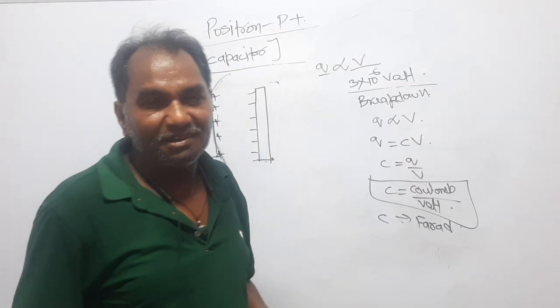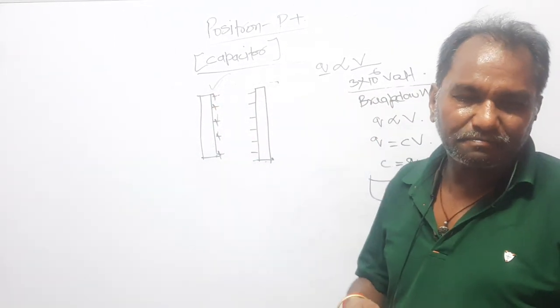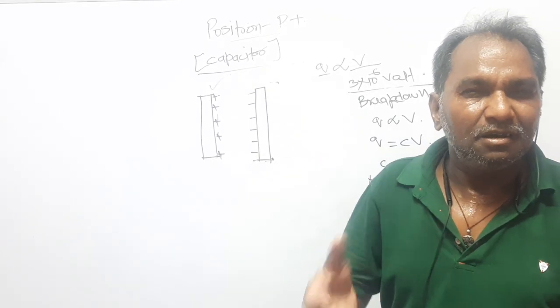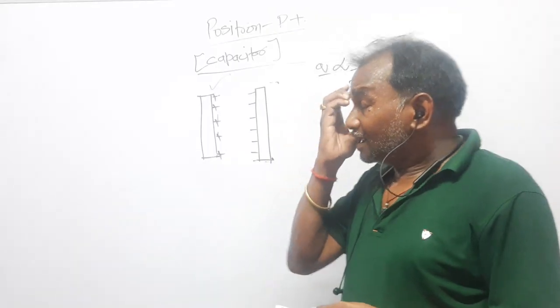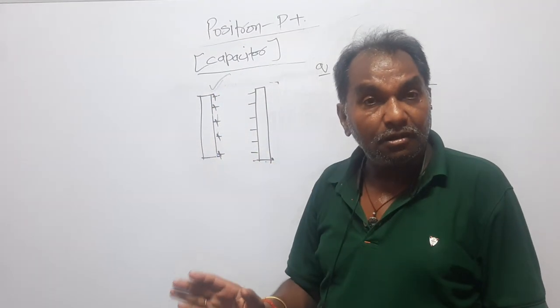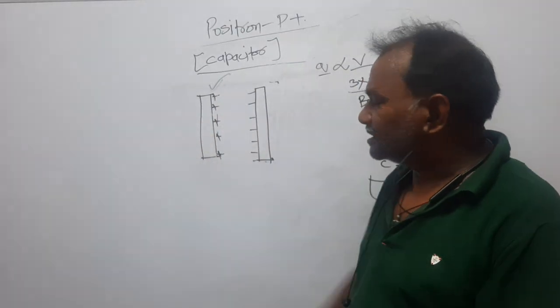Dear students, initially I told you that a capacitor is a method to give the maximum charge, maximum electrical energy, in a minimum volume, right? So this was the plate. Our motive is to give the maximum charge to it. So you charged it.